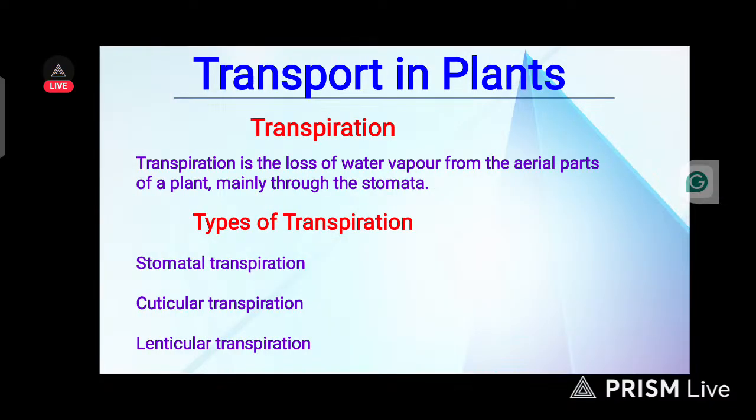Now, what is transpiration? Transpiration is the loss of water vapor from the aerial parts of plants, mainly through the stomata of the leaf. That's the definition of transpiration. And we have types of transpiration: stomatal transpiration, cuticular transpiration, and lenticular transpiration. These are the major types of transpiration.